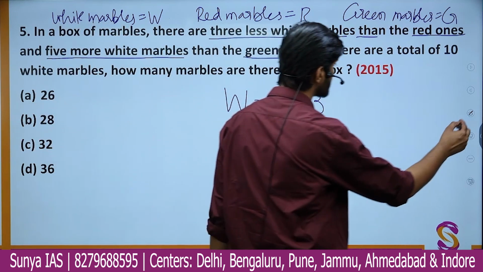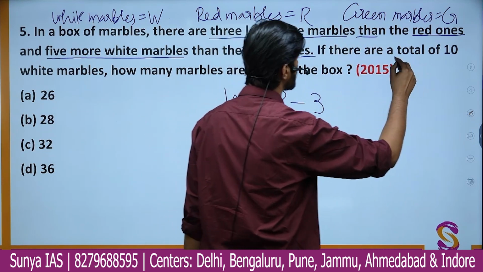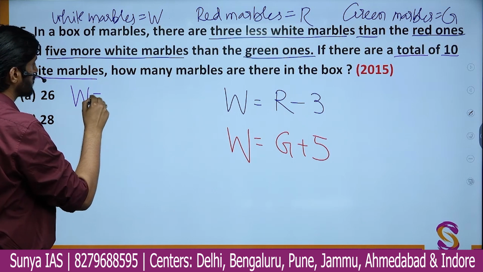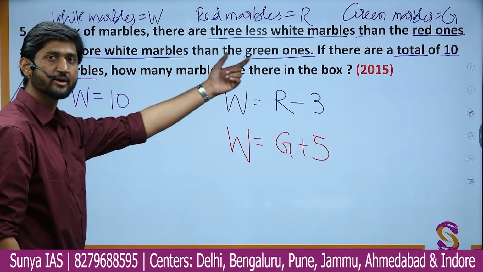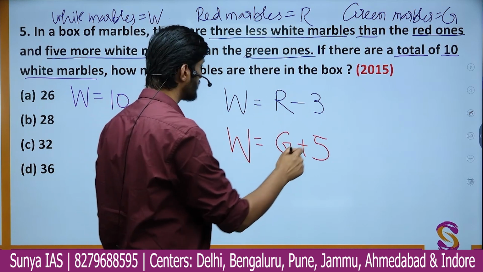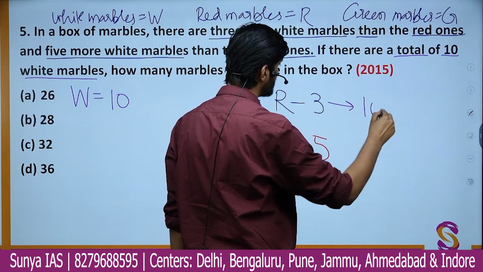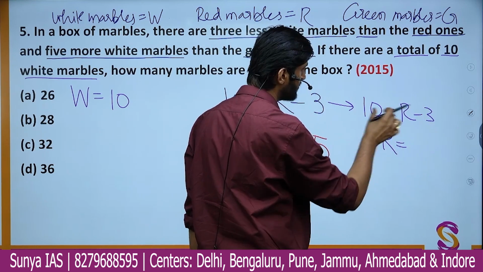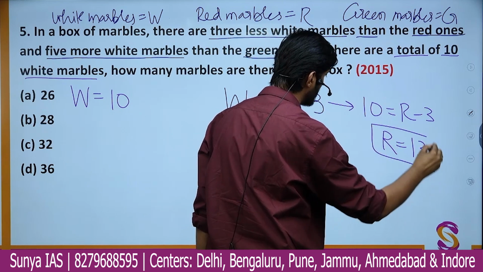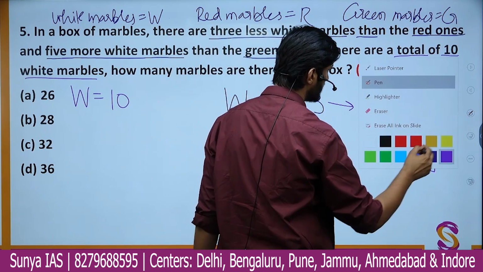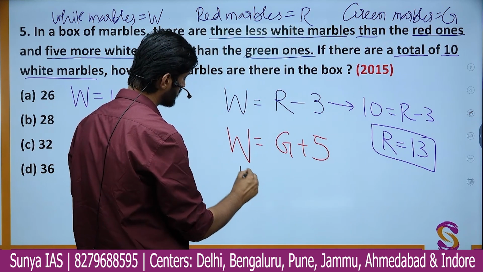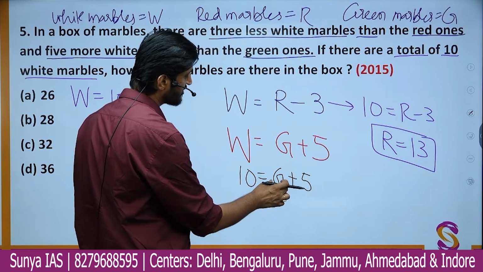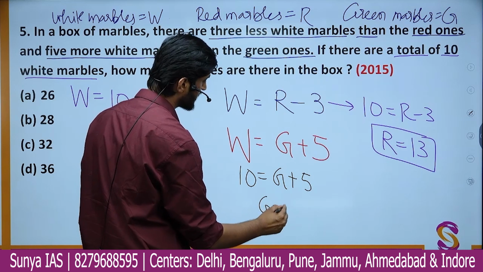Now the question further says that if the number of white marbles, that is W, is equal to 10, how many marbles are there in total in the box? So in this first equation, you can simply write that 10, which is W, is nothing but R minus 3. So the number of red marbles R will be 10 plus 3, which is 13. Similarly, if W is equal to 10, we have 10 equal to G plus 5. So the number of green marbles will be simply 10 minus 5, that is 5.